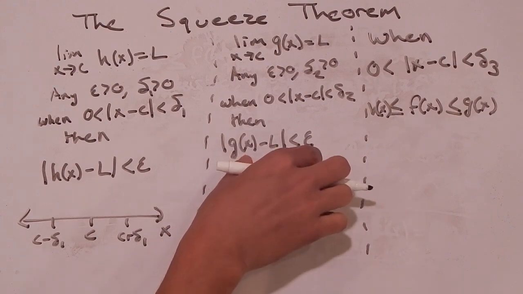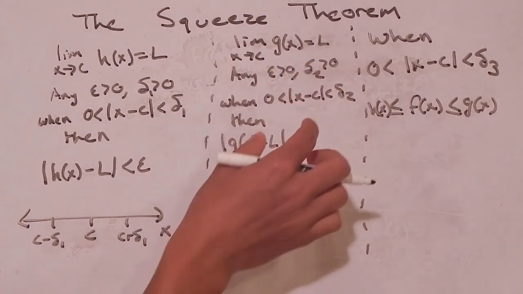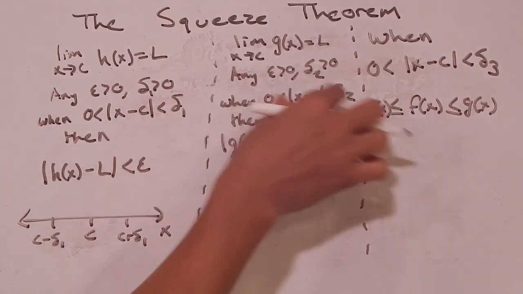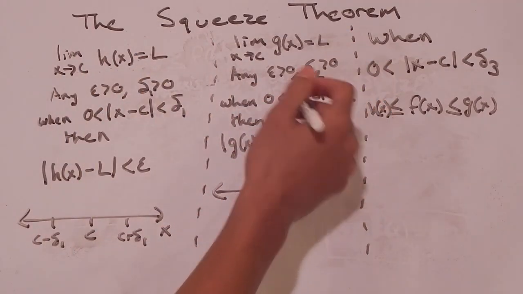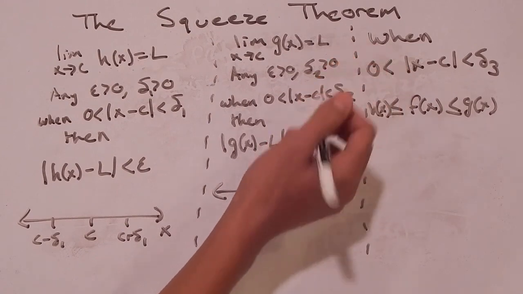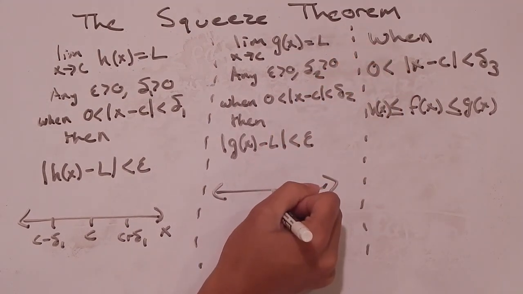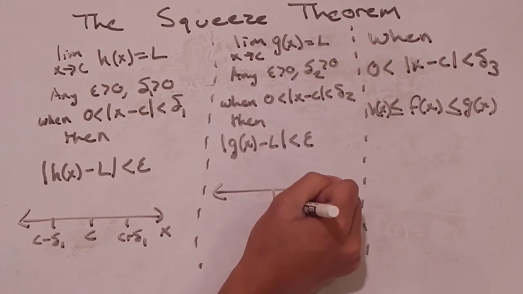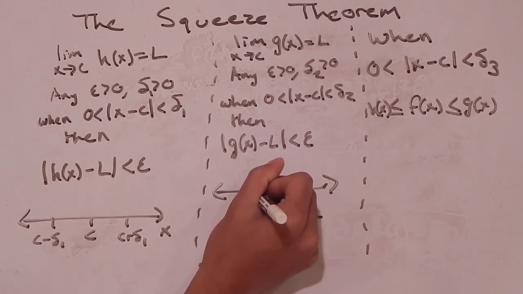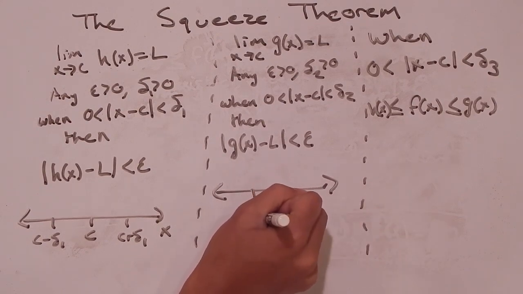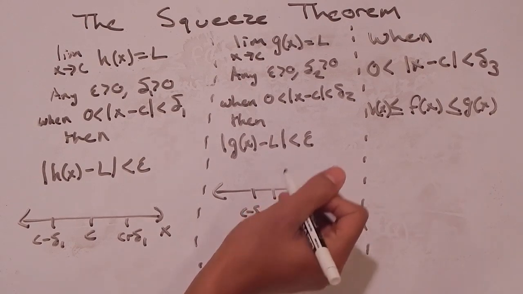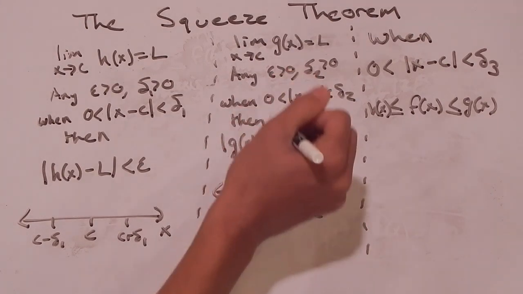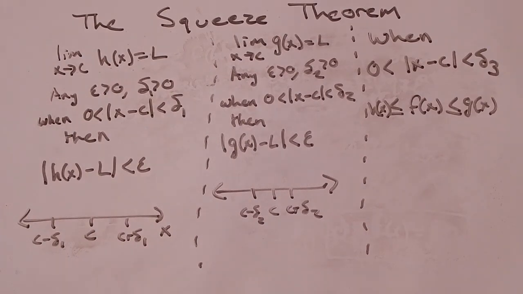I can choose the same epsilon. I know that the delta value exists. I don't know if they're the same delta value, but I know there's some delta value such that for any epsilon, even the same epsilon, if I make an interval from C to C plus delta 2 and C minus delta 2, all the x values I pick in this interval, except at C, will give me back g of x values such that the absolute value of g of x minus L is less than epsilon.